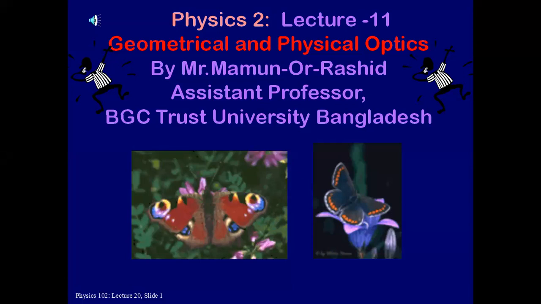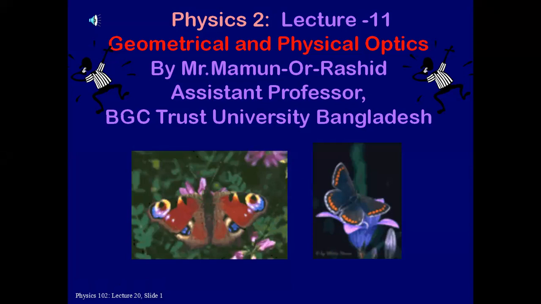Today we'll start the last part of Physics 2, and this is lecture number 11. We'll discuss optics. Actually, there are two types of optics. One is geometrical and another one is physical optics.